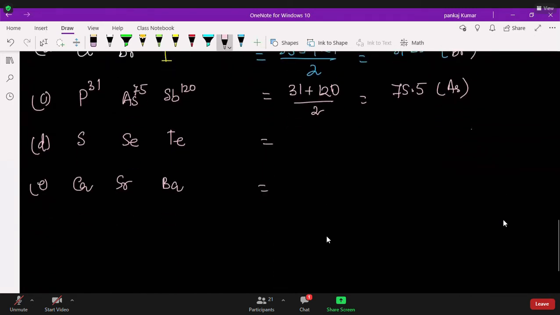Sir, how can we find numbers like 31, 75, 120 also? It is given in the periodic table. Now you just take the periodic table and check it out. They are following the law of triads.